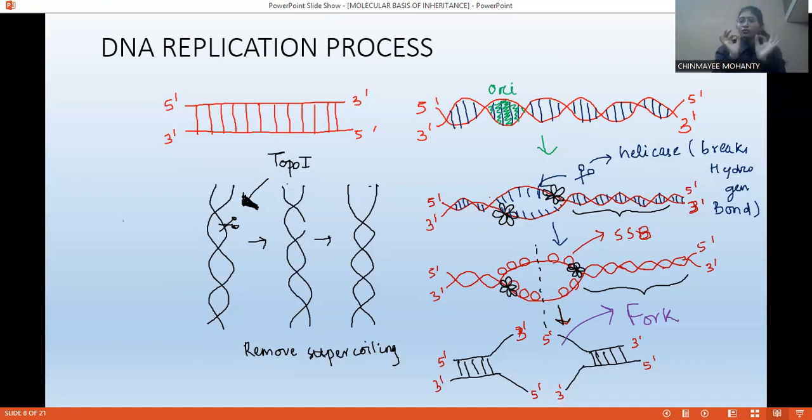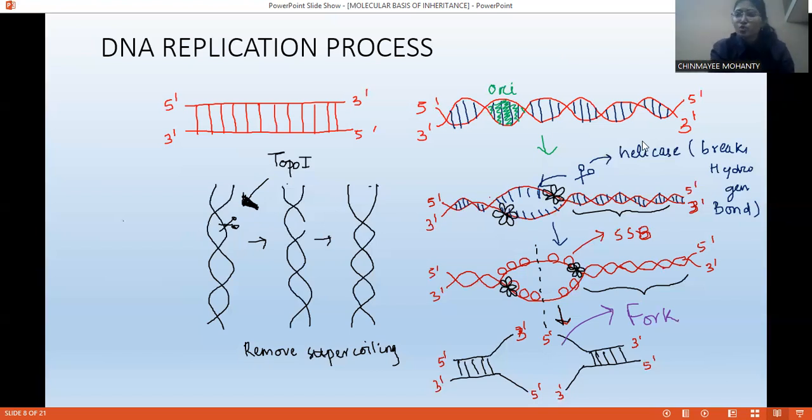Okay, so now what is the first thing? This is the entire DNA. You can see this is the actual structure. This one I have drawn for your easy understanding. So this is the whole structure of DNA, and we cannot start the DNA replication randomly at any site. There is a particular site from which we can start the replication, called origin of replication, the ORI site. So what is going to happen? The origin recognition complex is going to search for that particular site where the replication will start. Once they find that particular site, the rest of the enzymes will come to that place and carry out the next steps.